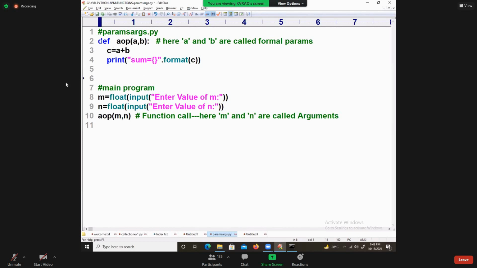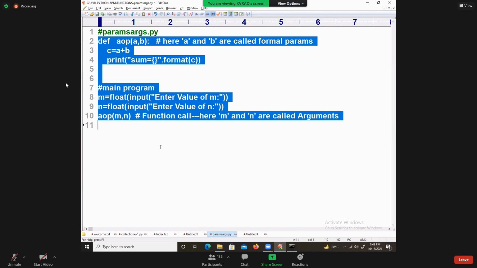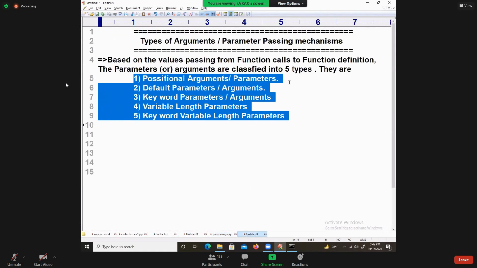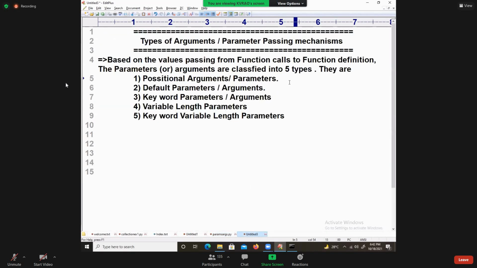This is called the default mechanism, positional arguments or parameters, and then default, keyword, etc.